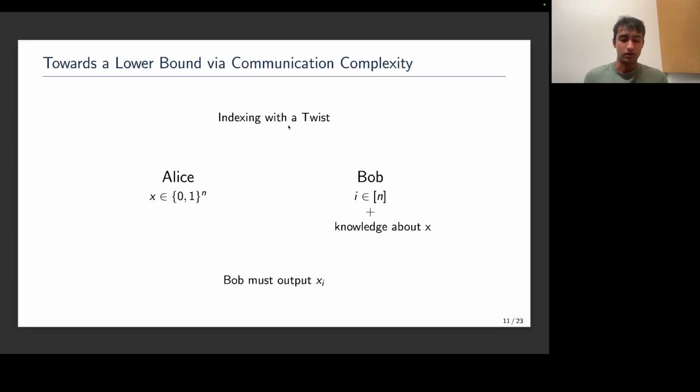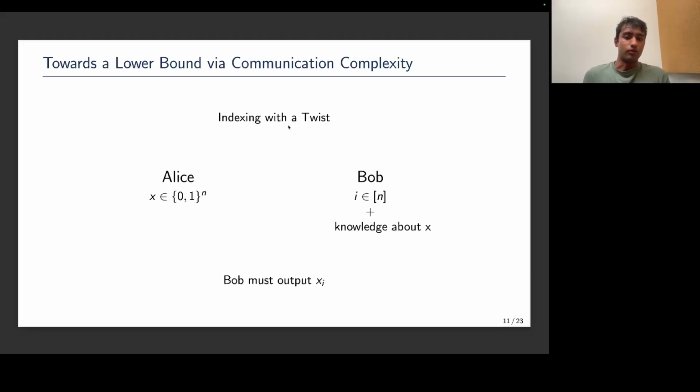And so I'm going to consider a variant of the indexing problem, which I'll call indexing with a twist. In this setting, Alice gets the same n-bit string, Bob gets an index i, but he also gets some additional knowledge about Alice's bit string x. Here again, Alice gives one-way communication and Bob must output x_i. But the structure of this knowledge leads to many different variants of the problem.